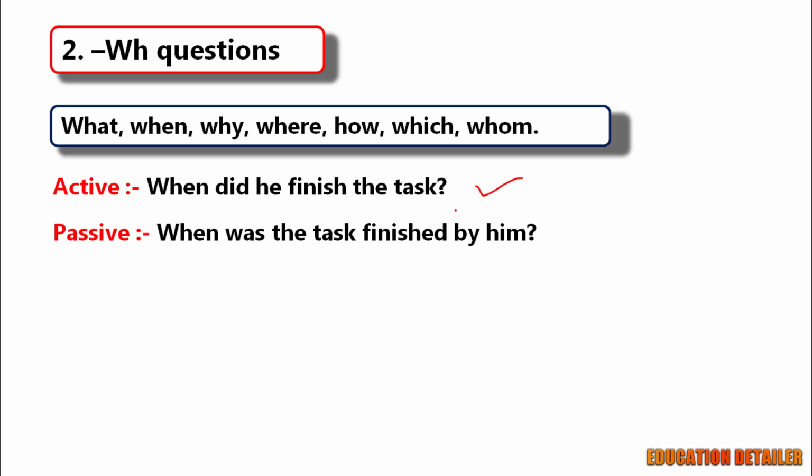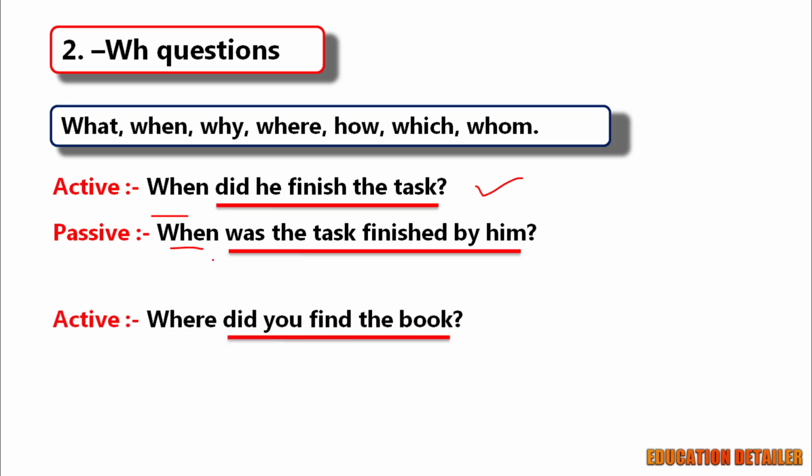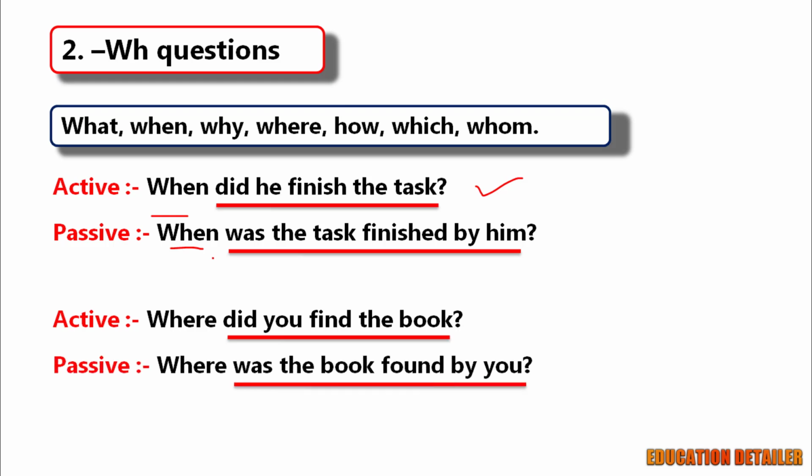When was the task finished by him? When remains the same, the rest part is yes or no type that we already learned. One more example. Where did you find the book? Where was the book found by you?